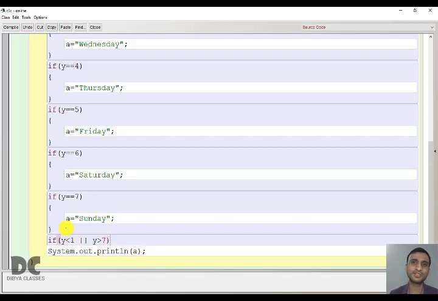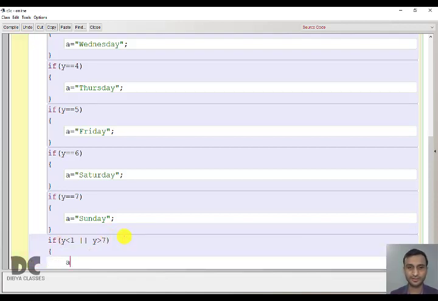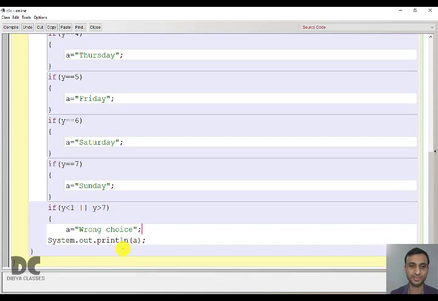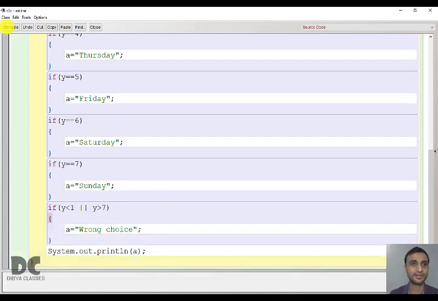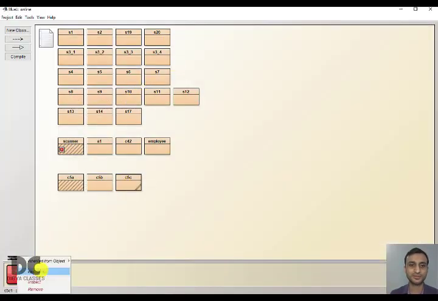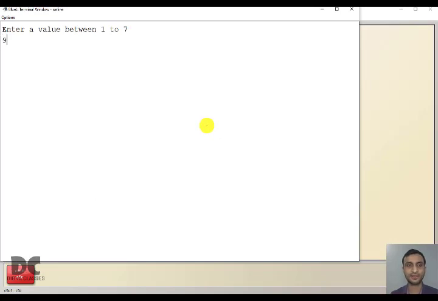What if the user enters 0, that is less than 1, or negative numbers, or more than 7 like 8, 9, 10? There is nothing to print. In this case, you will store wrong choice. Means you are giving a wrong choice. You have nothing to print. Now let us run this program and see. For example, 9. Wrong choice, because there is no day between 1 to 7.